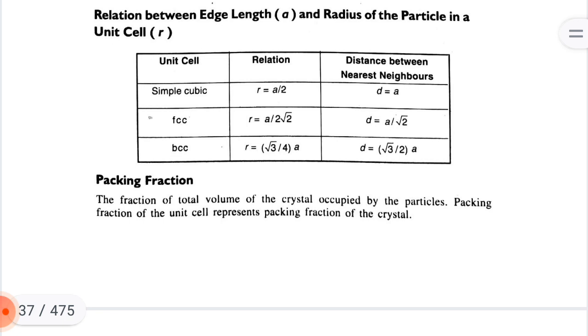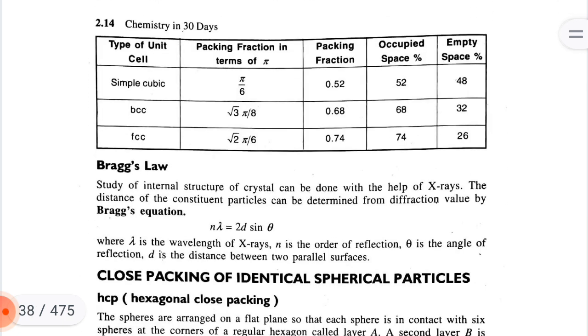Packing fraction: the fraction of total volume of the crystal occupied by the particles. Packing fraction of the unit cell represents the packing fraction of the crystal. Type of unit cell, packing fraction in terms of pi, packing fraction, occupied space percentage, empty space.